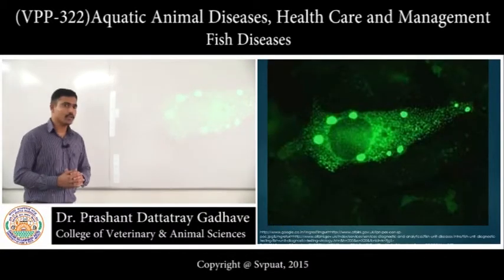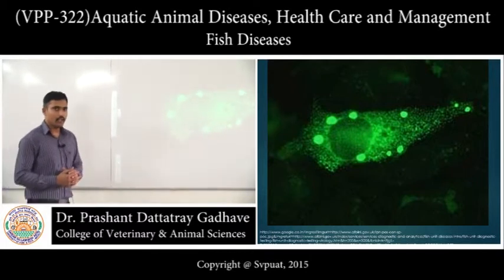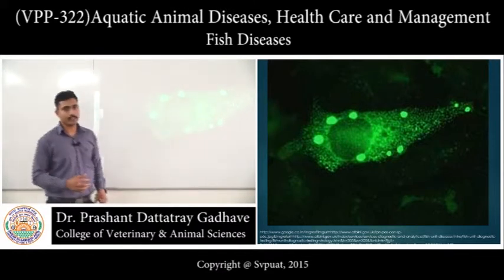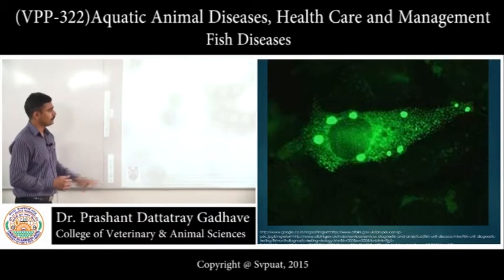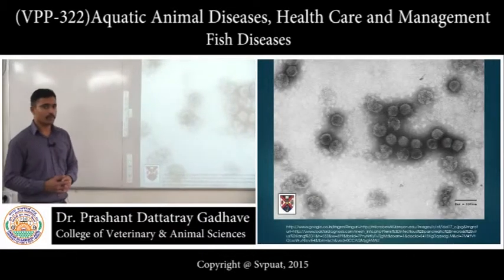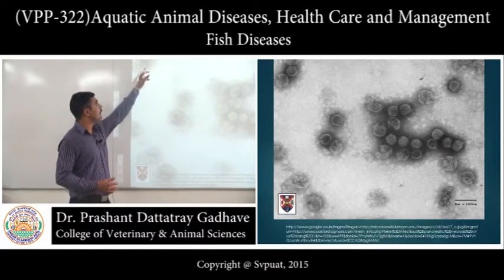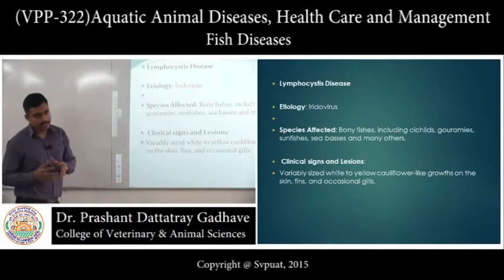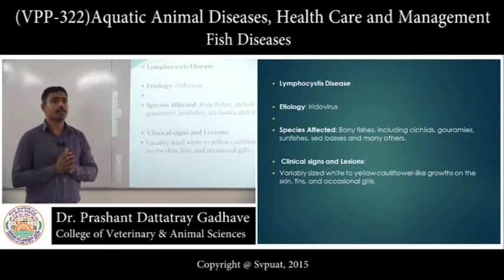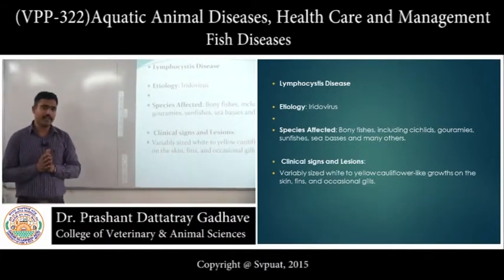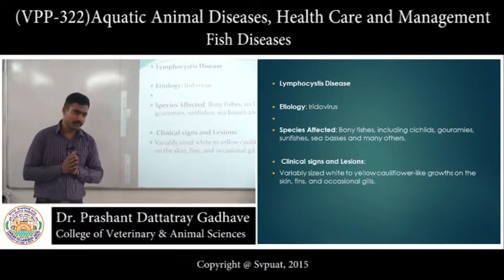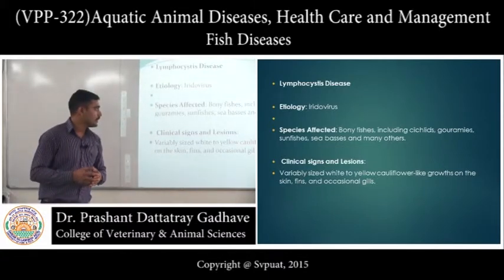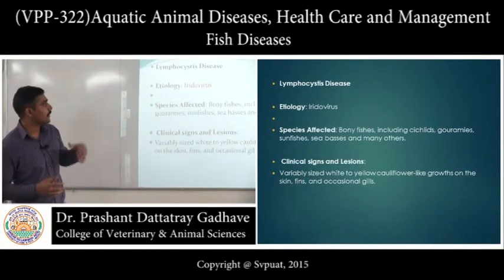Now, this is the immunofluorescent photomicrograph of a cell in which these viruses are growing. These bright spots are nothing but the viruses growing in a cell. Again, an electron microscopic picture showing the icosahedral symmetry of the Birna virus. Then the next disease is lymphocystis disease. The causative agent is an iridovirus. Species affected are mostly the teleost fishes, that are bony fishes, including cichlids, gourami, sunfish, sea basses and many other fishes are also affected by this iridovirus.